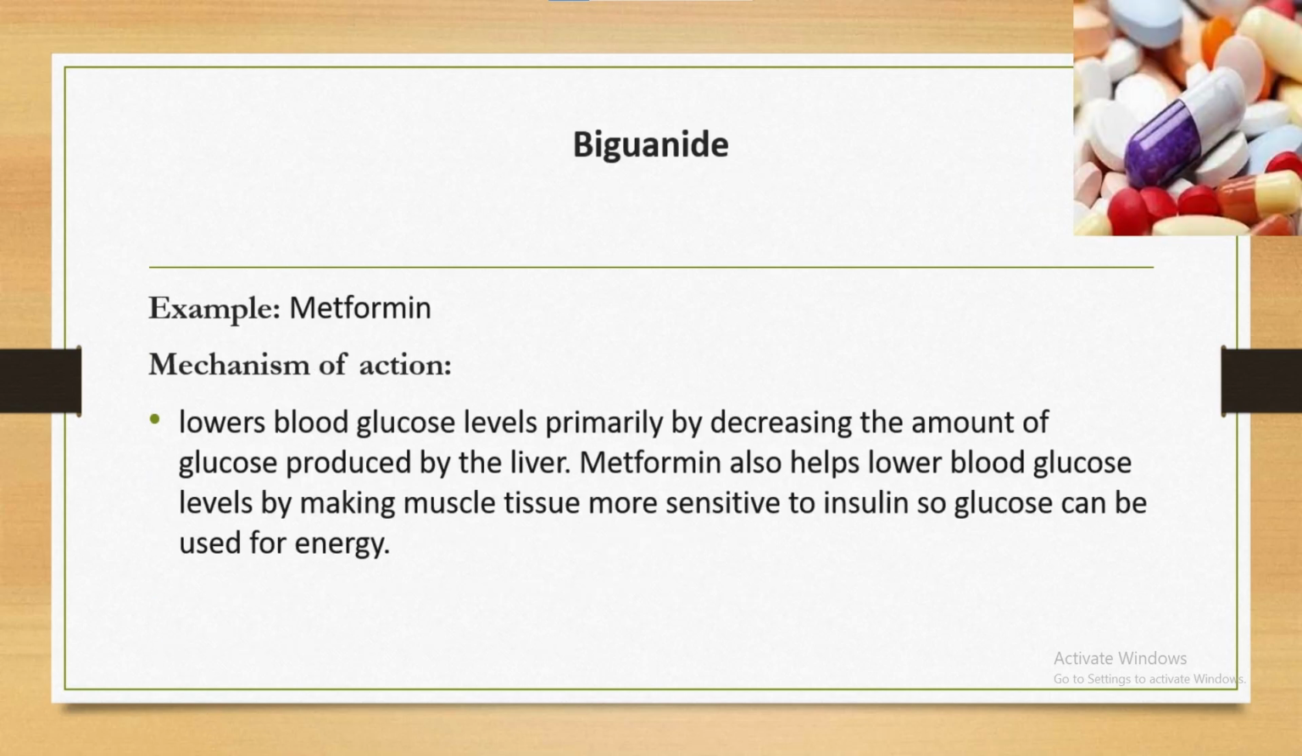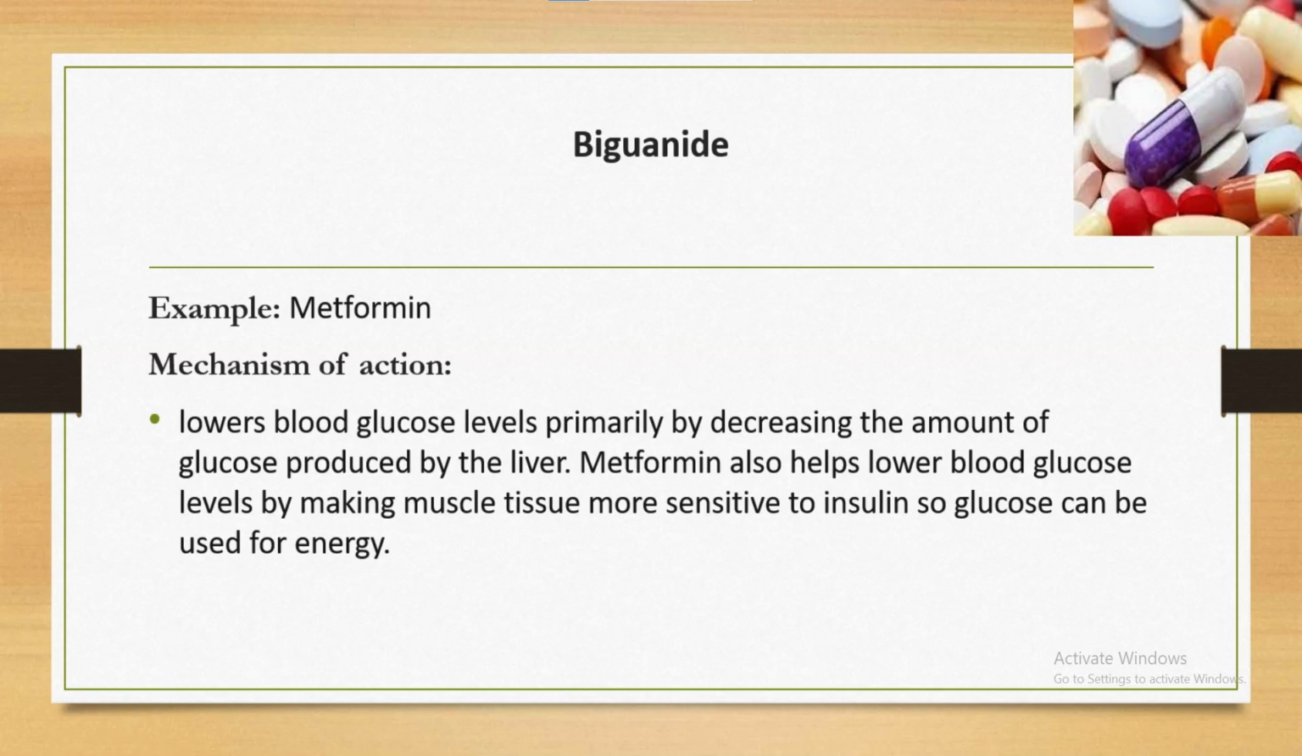Biguanide. Example: metformin. Mechanism of action: lowers blood glucose levels primarily by decreasing the amount of glucose produced by the liver. Metformin also helps lower blood glucose levels by making muscle tissue more sensitive to insulin so glucose can be